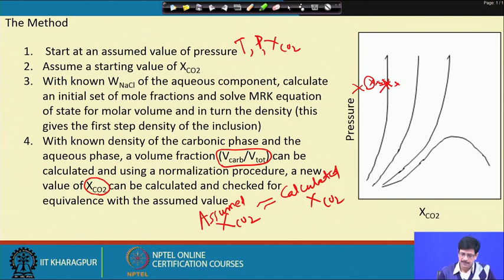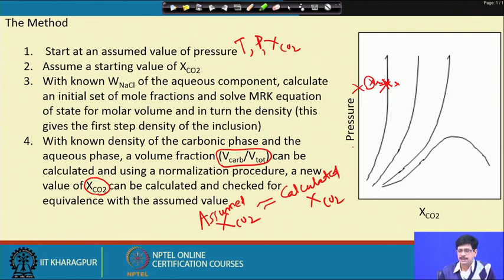So, this is actually done by the procedure where we compare the XCO2 value that we calculated and the XCO2 value that we have assumed in the subsequent stages. It might so happen that at any particular chosen pressure, we might consume the entire range of initial guesses of XCO2 without getting any convergence, and then we have to choose another pressure.